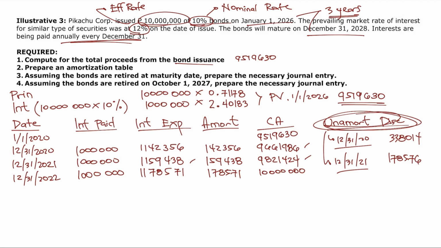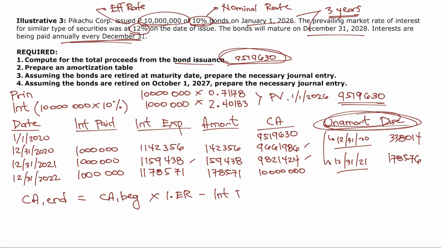Well, isulat mo muna sa calculator mo 9519630. Sir, ano yun? Yun yung present value factor natin at the beginning. Ngayon ganito, no? The new computation. If ayaw mo mag-prepare ng amortization tables, the carrying amount at the end is actually equal to the carrying amount at the beginning times 1 plus effective rate, then minus mo lang dyan yung payment or yung interest payment, no? So, try natin. 9519630 times 1.12 minus 1 million. Isn't it 9661986 na na-compute mo? Tama ba? Isa pa. Times 1.12 minus 1 million.